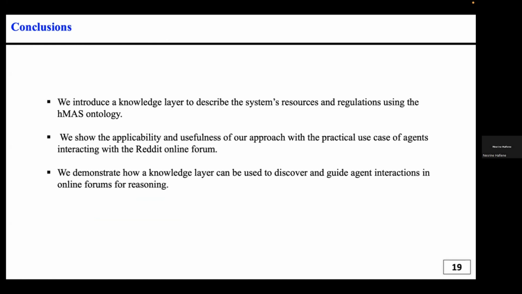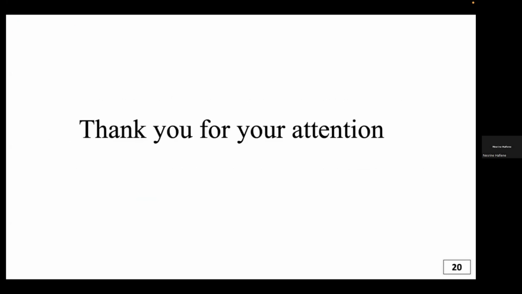To conclude, we have introduced a knowledge layer to describe the system, resources, and regulation using our proposed ontology, which is the HMAS ontology, the hypermedia multi-agent system ontology. We show the applicability and usefulness of our approach with a practical use case that led the agent to interact with the Reddit online forum. So we demonstrate how a knowledge layer can be used to discover and guide agent interaction in online forums for reasoning. Thank you for your attention.